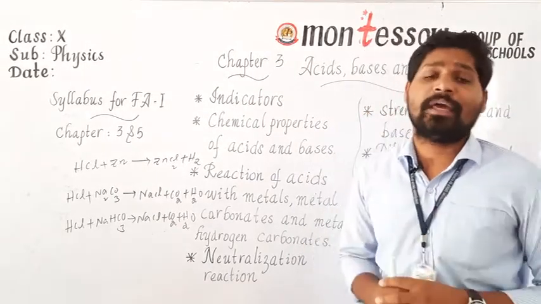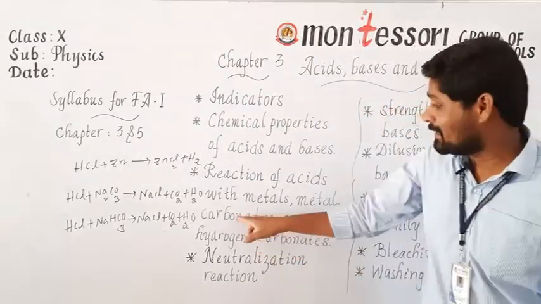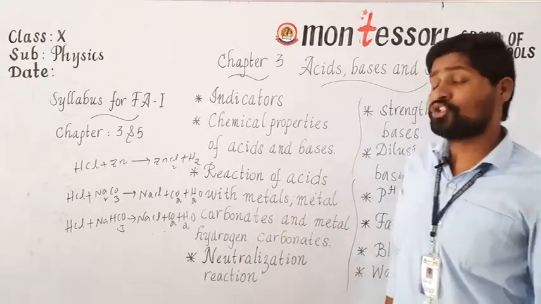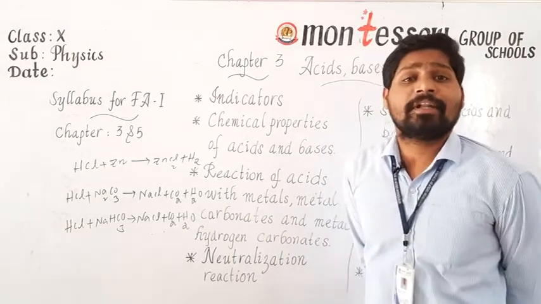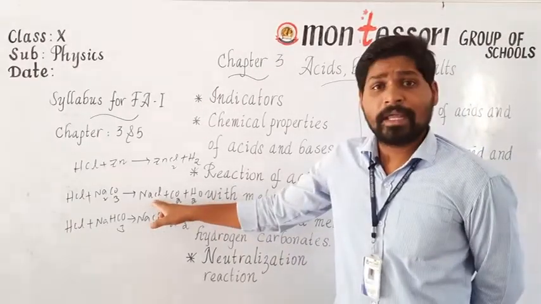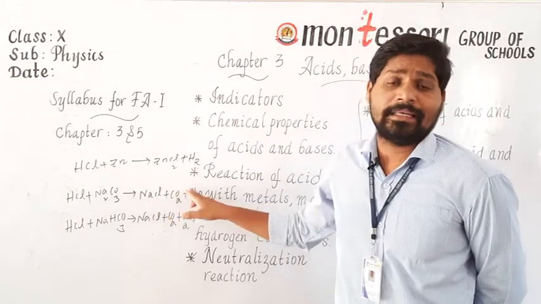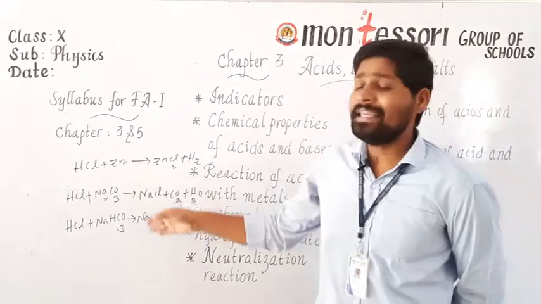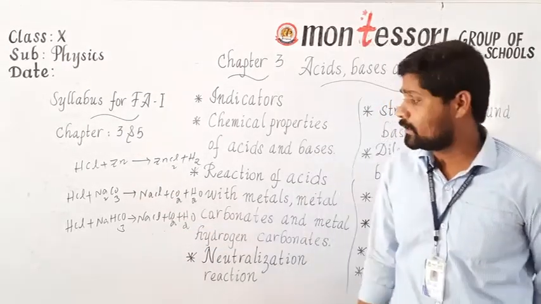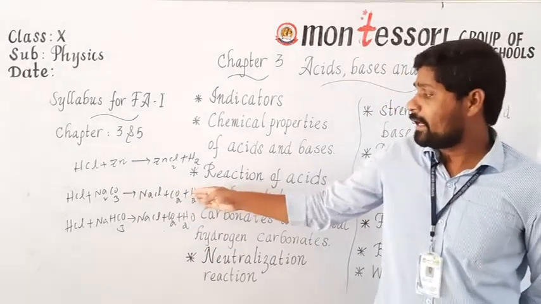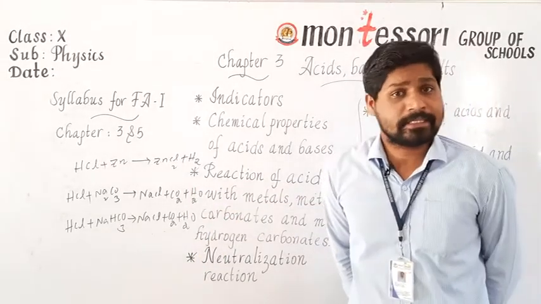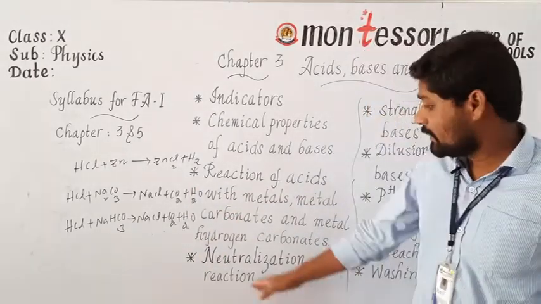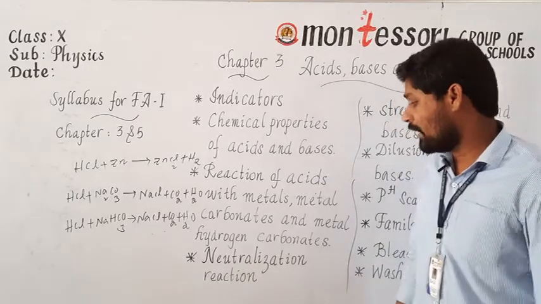See, listen. Whenever an acid reacts with metal carbonates and metal hydrogen carbonates, the final products are sodium chloride, carbon dioxide and water. Is it clear? So not only hydrochloric acid, with any acid, the final products are sodium chloride, carbon dioxide, and water. Is it clear? The next one is the neutralization reaction.